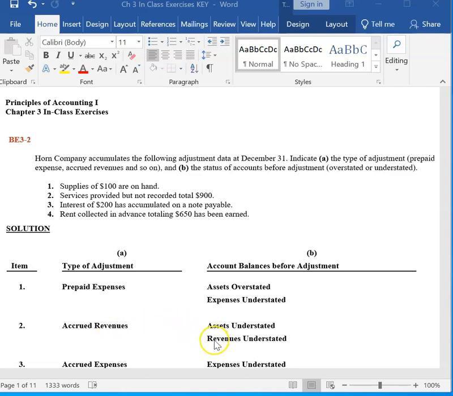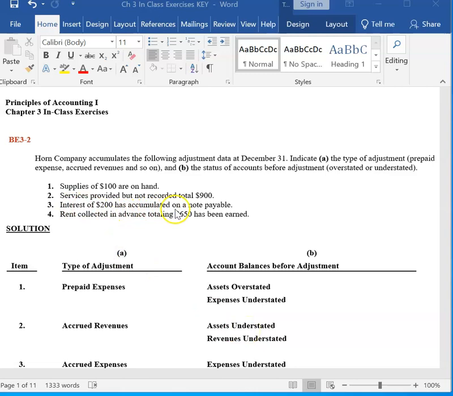That means our revenues are understated. We have earned revenues, we haven't recorded them, so without an adjustment, we will understate our revenues. It also means we have understated our assets. We are owed an amount for those revenues. We haven't recorded it, which means we have more assets or more receivables.